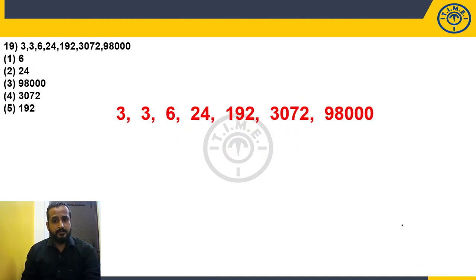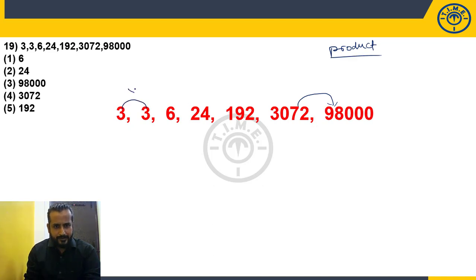Nineteenth one. Look at these numbers. How big these numbers are. How it is increasing. 3,000, 98,000, 192,3,000. Almost double. 8 times, 9 times, 10 times, right? It is almost how many times? 32 times, right? Okay. So it is increasing rapidly. Which logic are we going to apply? Product logic.